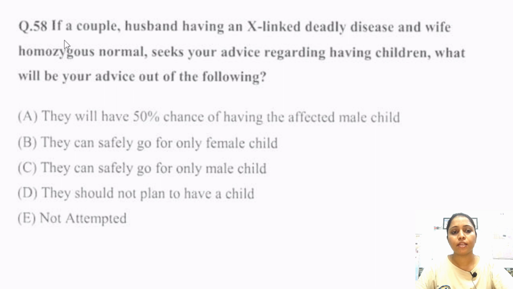In this question, a scenario is given: a couple, the husband having an X-linked deadly disease and the wife homozygous normal, seeks your advice regarding having children. What will be your advice out of the following?